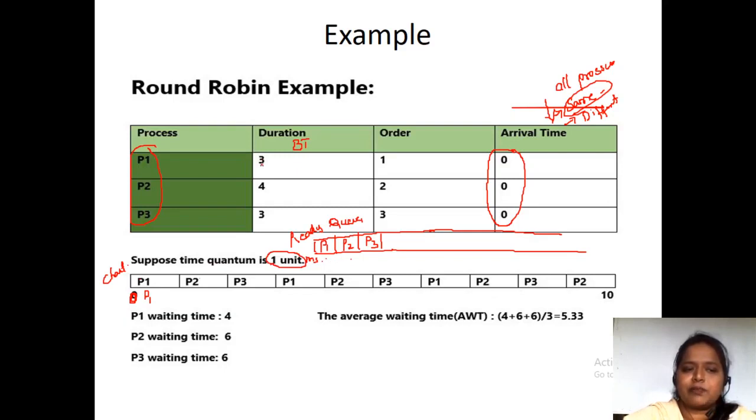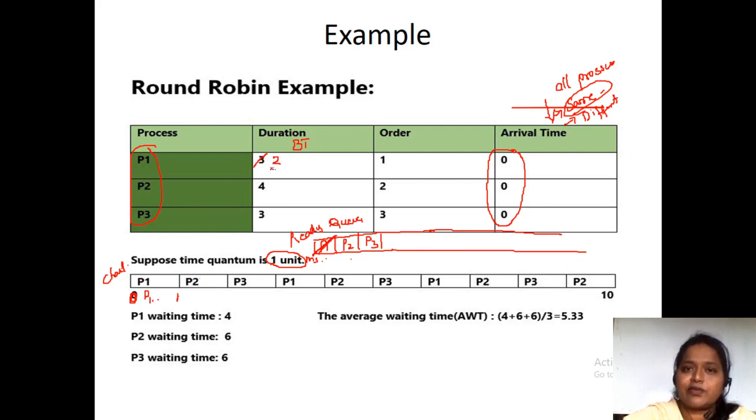P1 actually needs 3 milliseconds to complete its task. But what time limit have we given for all the processes? 1 millisecond. So P1 will execute only for 1 millisecond. So P1 executed for 1 millisecond. Now the burst time is going to be 2 milliseconds. Now we have to check the ready queue. We have to take the process from the ready queue and place it in the chart. P1 burst time is 3 milliseconds, but it has done only 1 millisecond. How many milliseconds are left? 2 milliseconds are left.